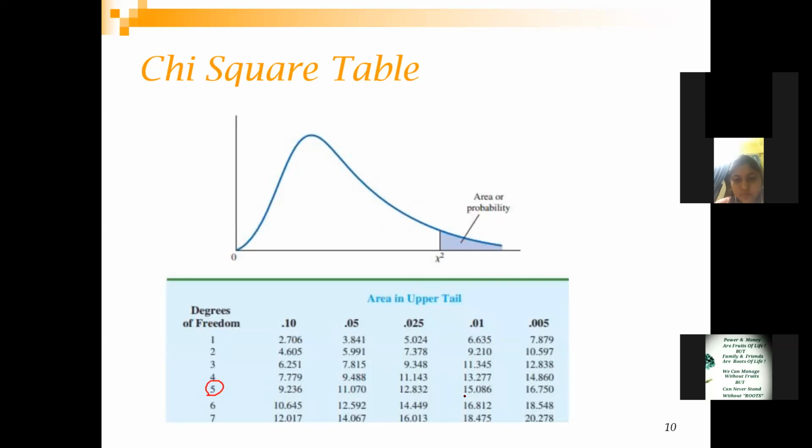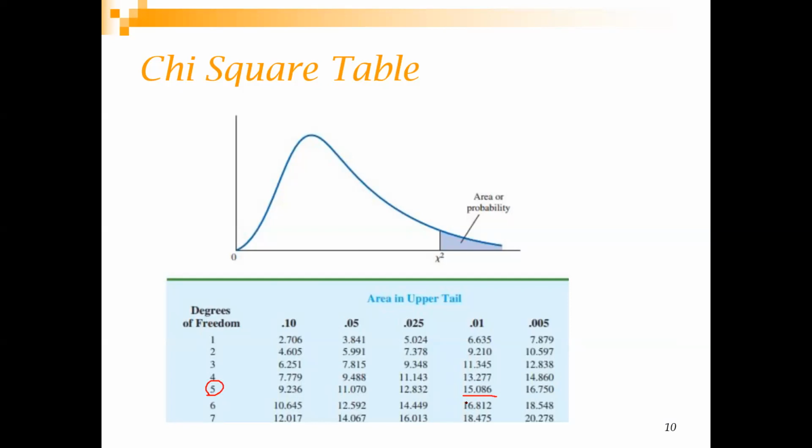So 15.08 is your critical value. If it is more than 15.08, then you reject the null hypothesis. And for your case, it comes much more than 15.08, right? So what was the null hypothesis here? Can any one of you tell me?